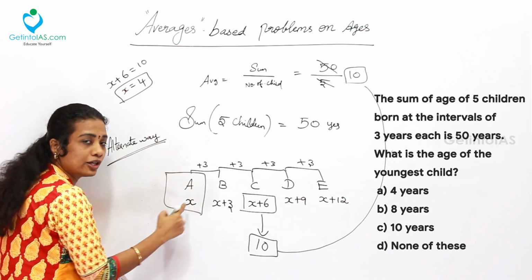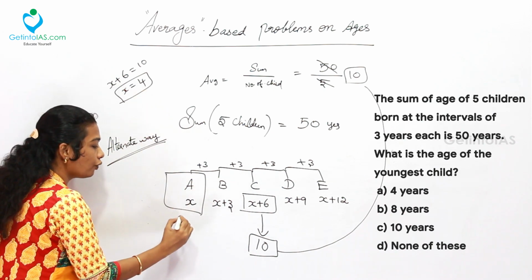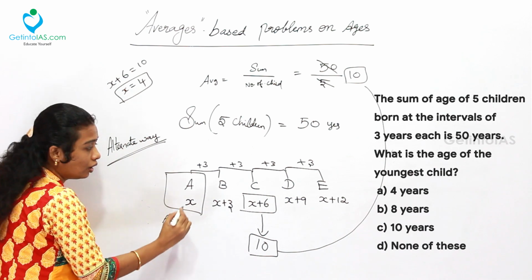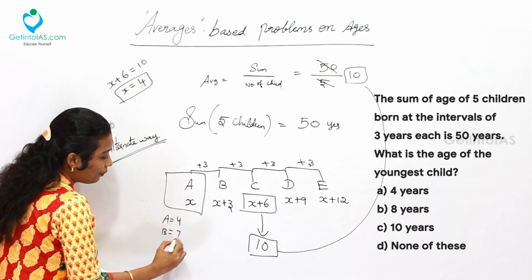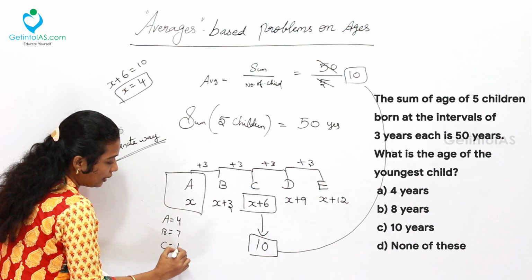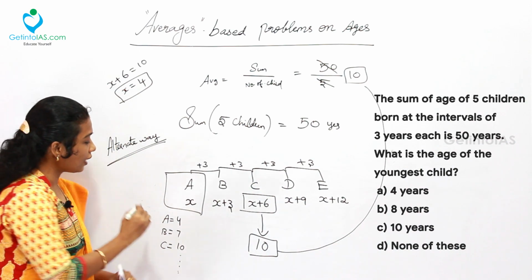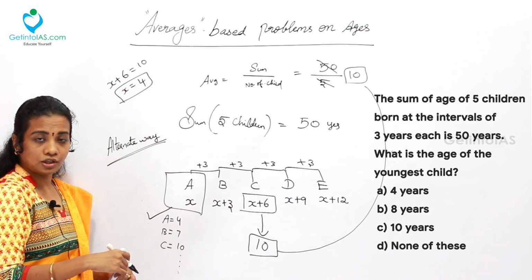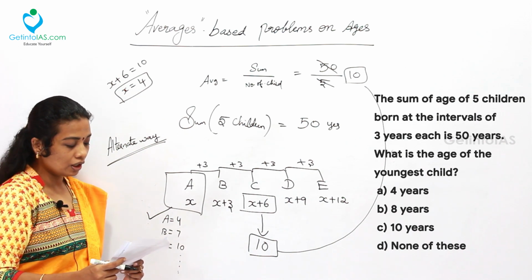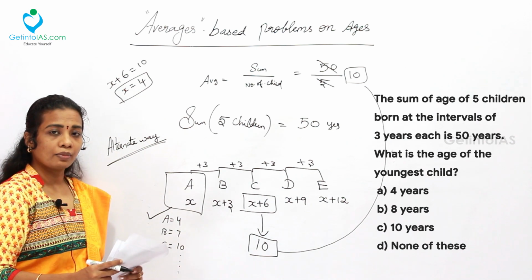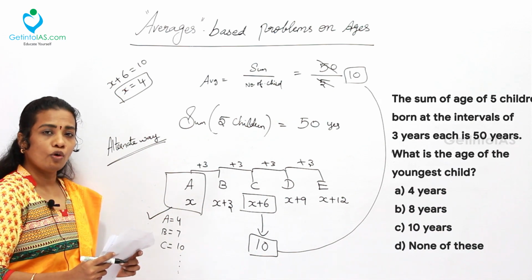We require the age of A, and x is 4. A is 4, B is 7 and C is 10, and so on. These are the ages of the persons. The required answer is A. A's age is 4, which is given in option A, 4 years. My answer is option A, 4 years.